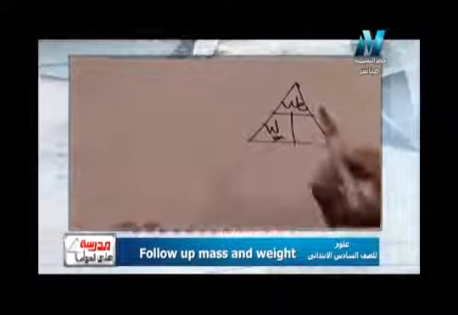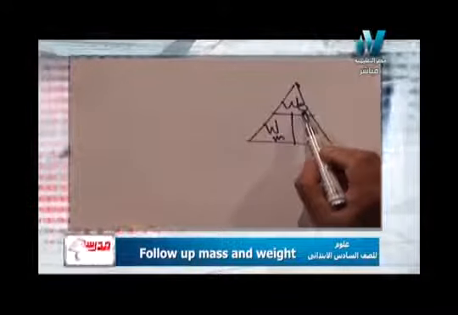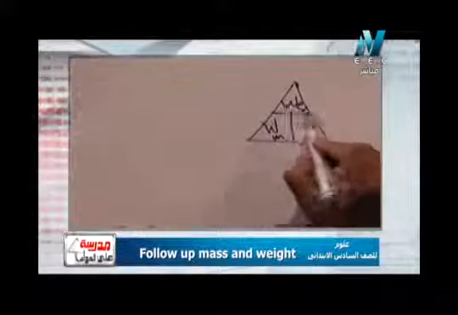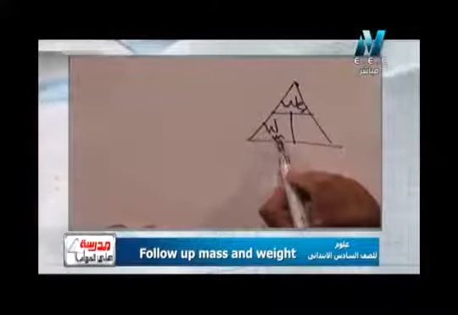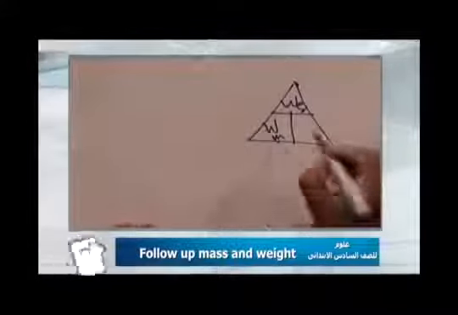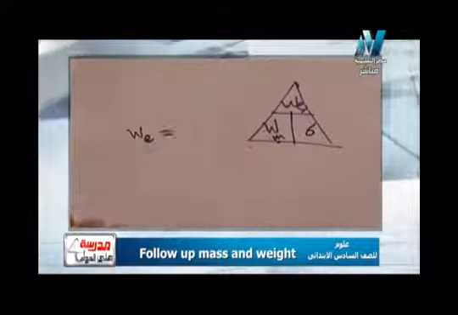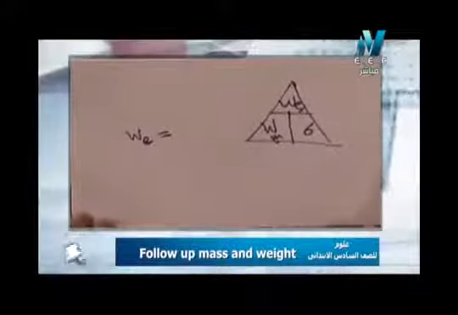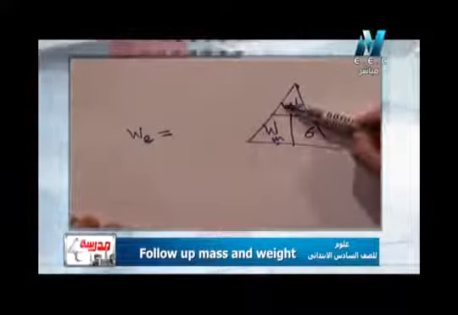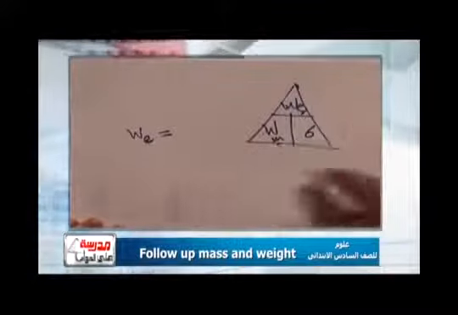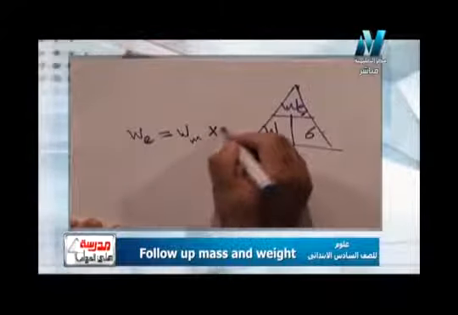Look here, weight on the earth. The letter E here means on the earth. Weight on the moon, the letter M is for the moon, by 6. So if I want the weight on the earth, what can I write? Put your pen here: weight on the moon by 6.